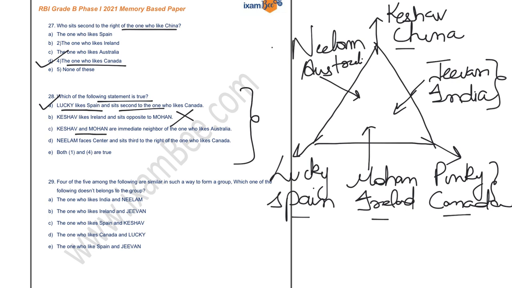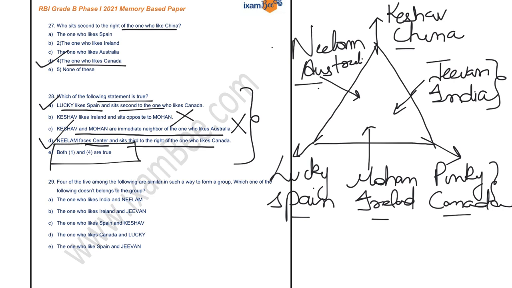Now Keshav and Mohan are immediate neighbors of the one who likes Australia. Now, immediate neighbors of Australia are Keshav and Lucky, not Mohan. So you can negate this statement also. Now, Neelam faces the center. This is absolutely perfect, and sits third to the right of the one who likes Canada. So this statement is absolutely perfect. So the correct answer is option number E, that is both 1 and 4 are true.